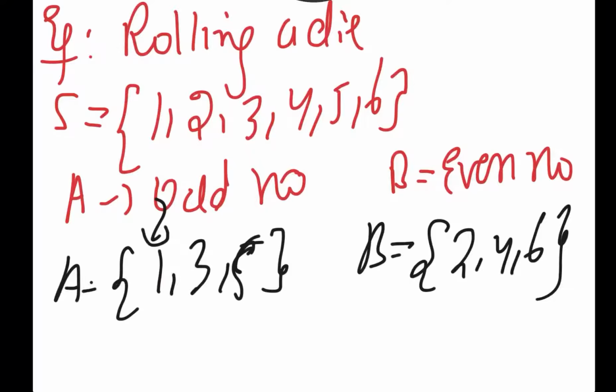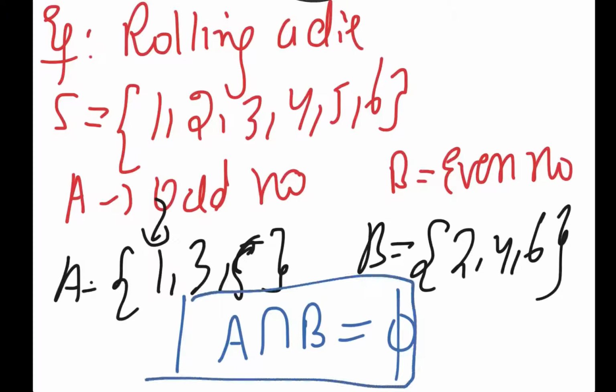What can we see here? In these two sets there is no common element. And whenever we talk about common elements of a set, we are actually talking about intersection. As there are no common elements in sets A and B, A intersection B is equal to the null set, because there is no intersection possible. So simply we can say that if A is occurring, then B will not occur. If an odd number is occurring on a die, of course an even number won't occur, or if an even number is appearing, then of course an odd number won't occur.